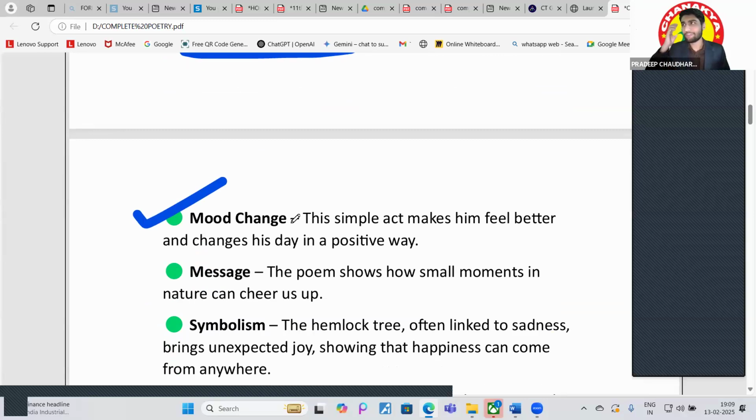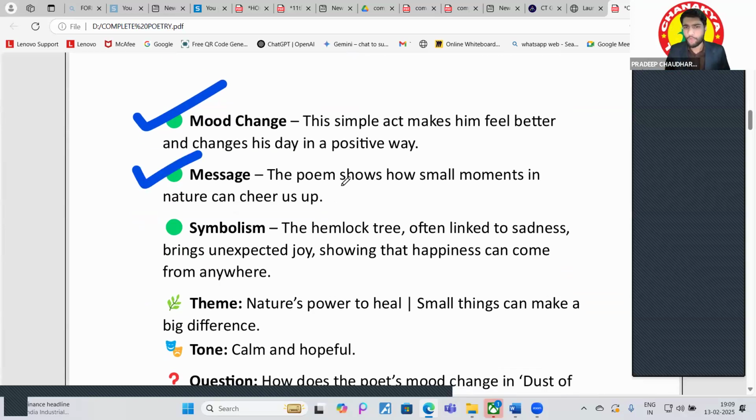Okay. Whenever the snow fell on the poet, the sad mood turned into a positive mood. Right. What is the message from this poem? The poem shows how small moments in nature can cheer us up. Nature has very, very small things, right? And those small things also play a very important role in our daily life as well. So everyone has a value, right? If there is a small thing in nature, it has its own value. Okay, so this is the message of this poem.